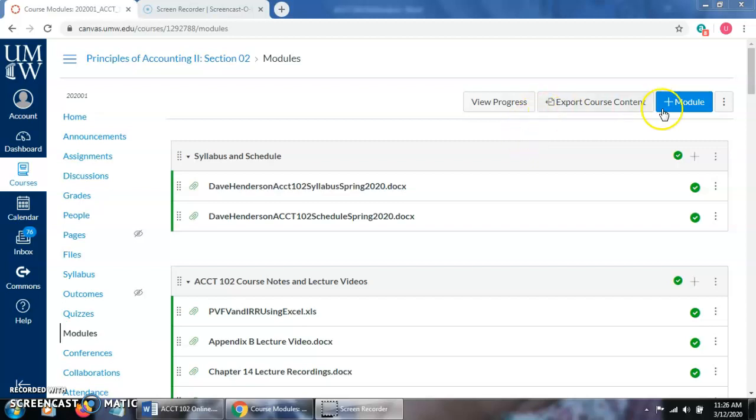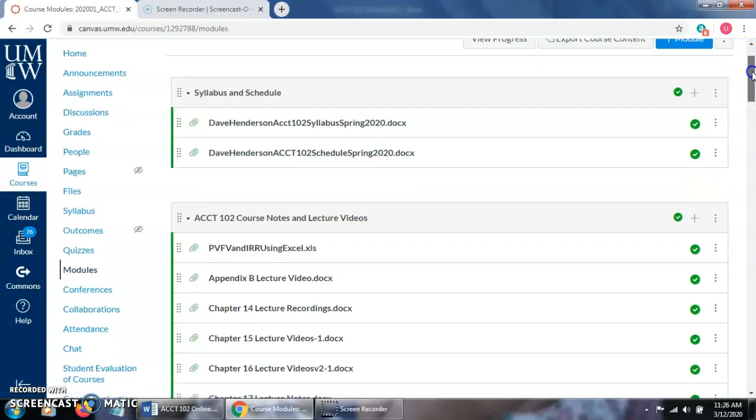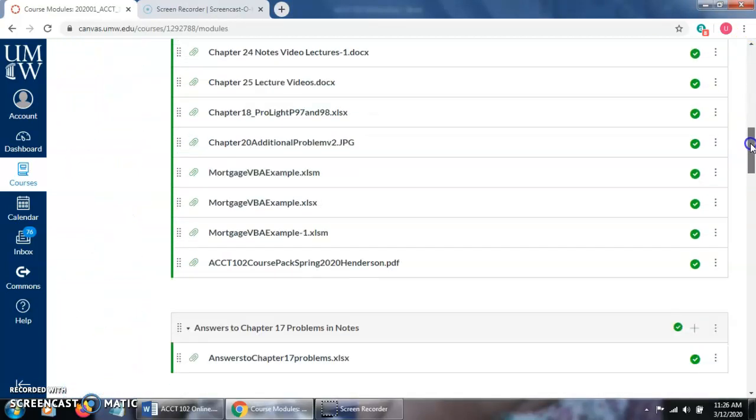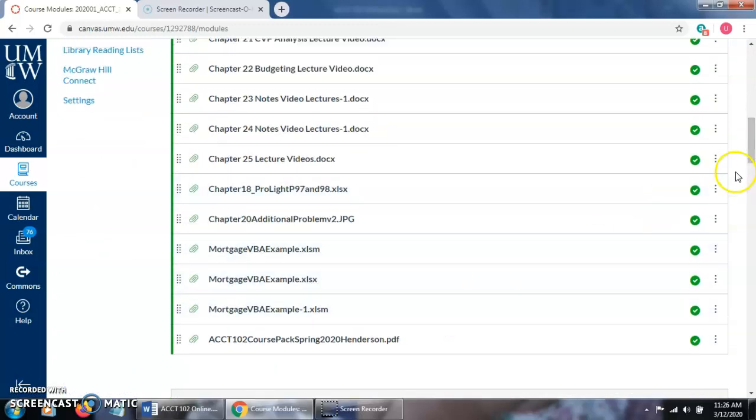So just looking at Canvas, remember everything that you need to know is under modules. You have your syllabus, your schedule, all that kind of stuff. Everybody should already know that. You do have your course pack, and most people already have bought the course pack. So just remember that's where the course pack is.